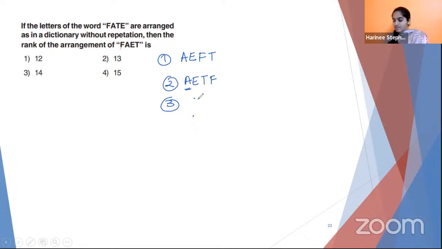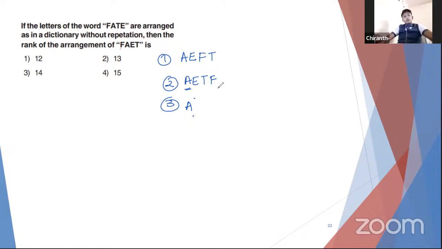What would be the next word? AE is exhausted, right? Is there any other possibility with E as the second letter? I'm interchanging the last two. That's what we did here.